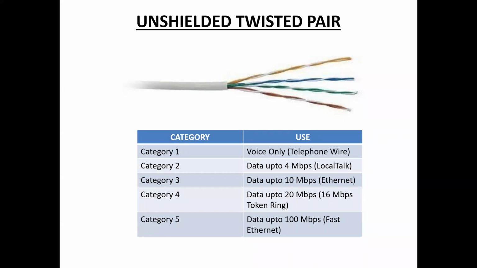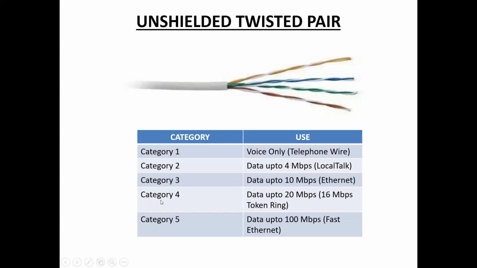There are 5 categories of unshielded twisted pair. UTP category 1 is used only for voice, for example telephone wire. Category 2 UTP sends data up to a speed of 4 Mbps. Category 3 UTP sends data at the rate of 10 Mbps. Example, Ethernet. Category 3 UTP cables are used as Ethernet cable.